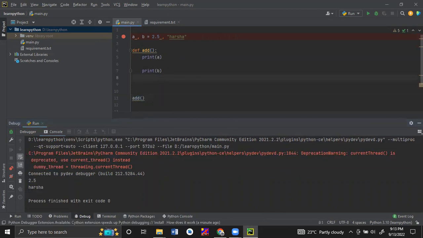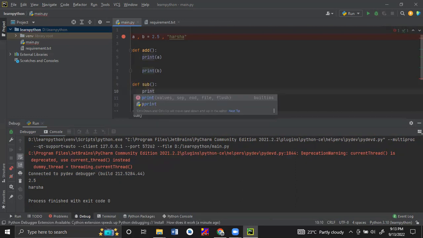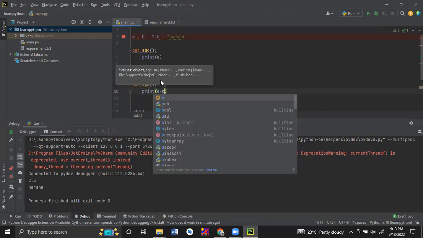For example, if I create one more method here, def subtract, a minus b.